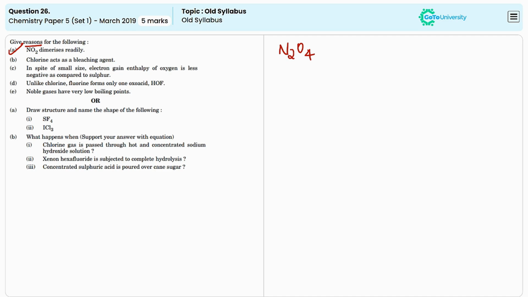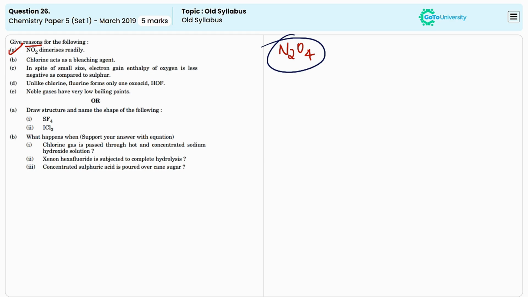NO2 has an unpaired electron, making it a reactive radical. To achieve a more stable electronic configuration, two NO2 molecules combine to pair up these electrons and produce N2O4. The dimerization reduces the total energy of the system. NO2 is a paramagnetic and unstable molecule, whereas N2O4 is more stable and diamagnetic in nature.